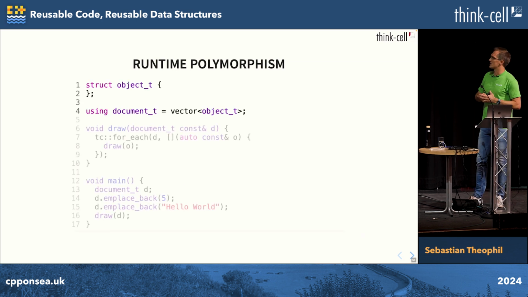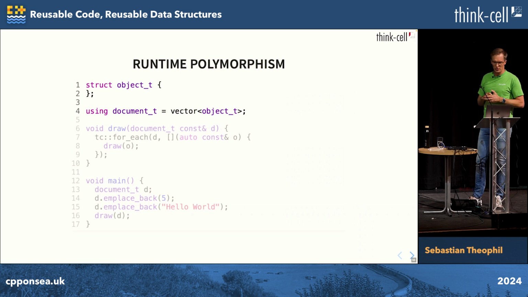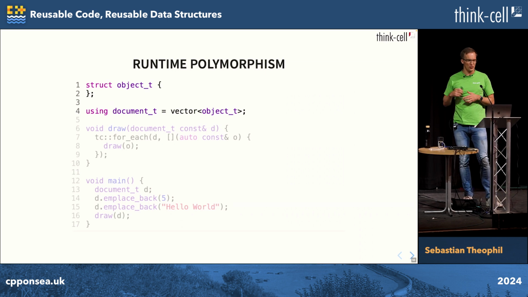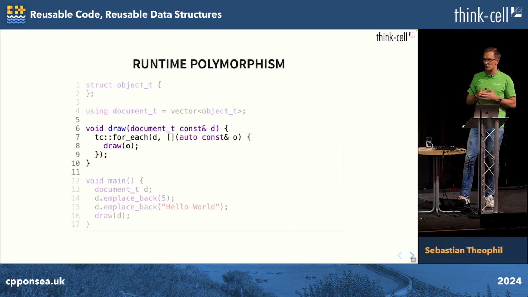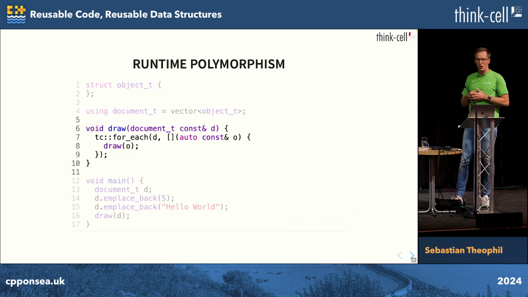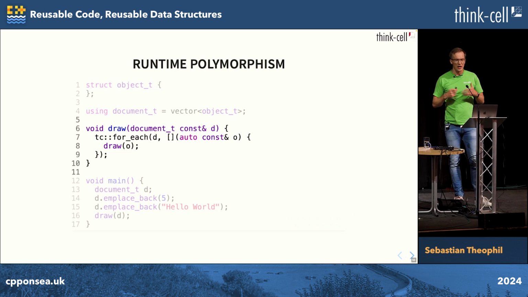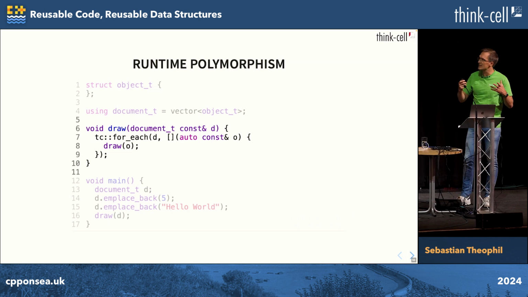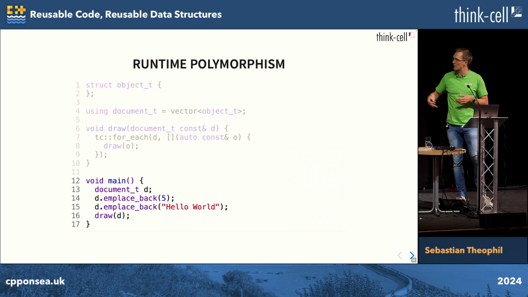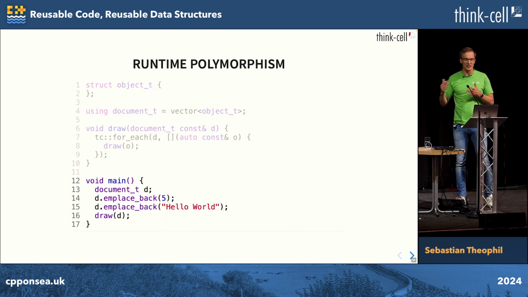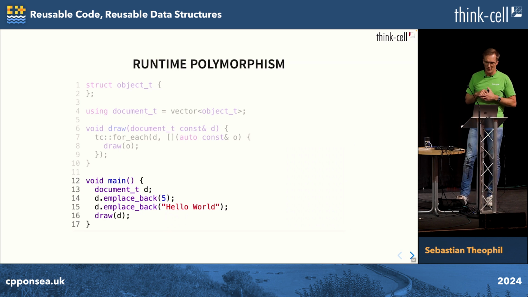So the use case he has is that he has a document, and we want to add different kinds of objects to that document. So it's just a vector of those things. And then we have one operation for simplicity that's drawing this document, which just means to draw all of these objects. And now we want to have something that is easily extendable. So especially it should maybe be user extendable. So here we are just emplacing, putting a 5 in that document or a string, and this should somehow work. And ideally, this should even work with user-defined types.